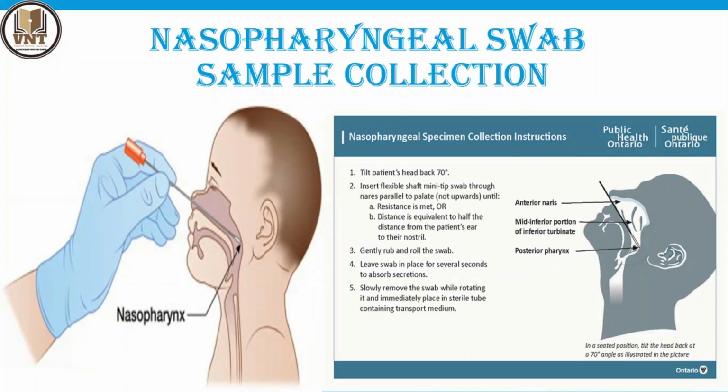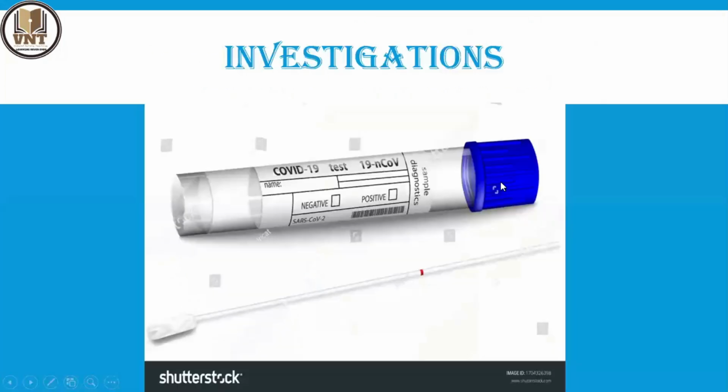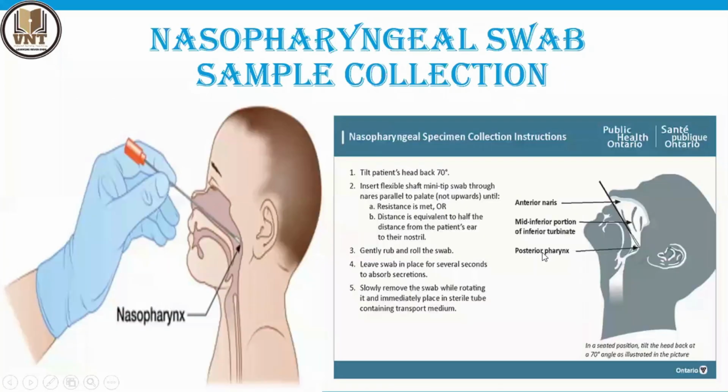There are three techniques used for collecting the swab sample: nasopharyngeal, nasal, and throat swab. The nasopharyngeal technique is used for collecting the nasal sample. There is a procedure I am attaching for a good understanding. First, tilt the patient's head back 70 degrees and insert the flexible swab, that is a mini tip swab like this. You have to hold the tip of the swab stick.